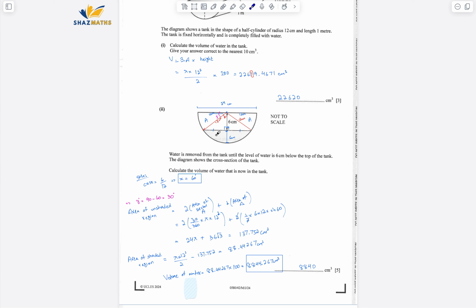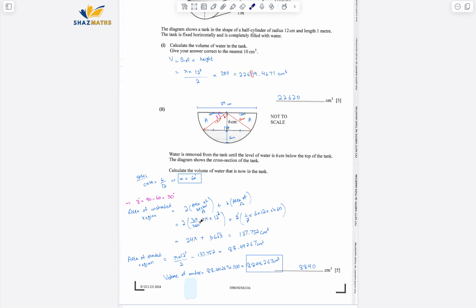Now, what I need to do is find out the area of the shaded region, right? Or I can find out the area of the unshaded region, and I do know the area of the whole. From there I'll subtract both of them and then I'll get the area of the shaded region. So the area of unshaded region equals 2 times the area of sector A. Have a look, this sector is formed by 2 radii and 1 arc, and similar over here as well, they are identical. So 2 times these areas will give me this, and then the area of the triangle.